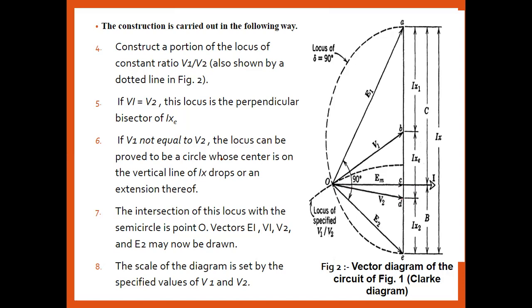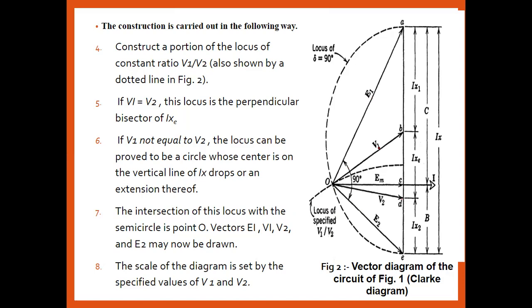If it is not equal, the locus can be proved to be a circle whose center lies on the vertical line of IX, drawn through the extension thereof. Okay, so the intersection of this locus with the semicircle is point O, given the vectors E1, V1, V2 and E2 as drawn. So basically the location of point O is determined from the ratio of V1 and V2, generally calculated by trial and error, so that the angle between E1 and E2 is 90 degrees.